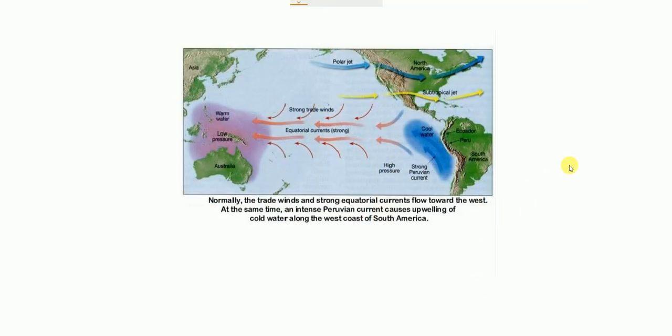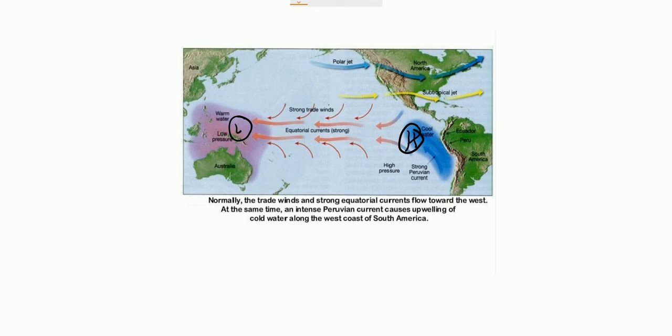Just see here. This is the normal condition. This diagram shows the portion of the South Pacific Ocean, actually all the Pacific Ocean, mainly showing the southern Pacific Ocean. Normally, when the tropical eastern South Pacific Ocean experiences high pressure here, then the tropical eastern Indian Ocean experiences low pressure here.